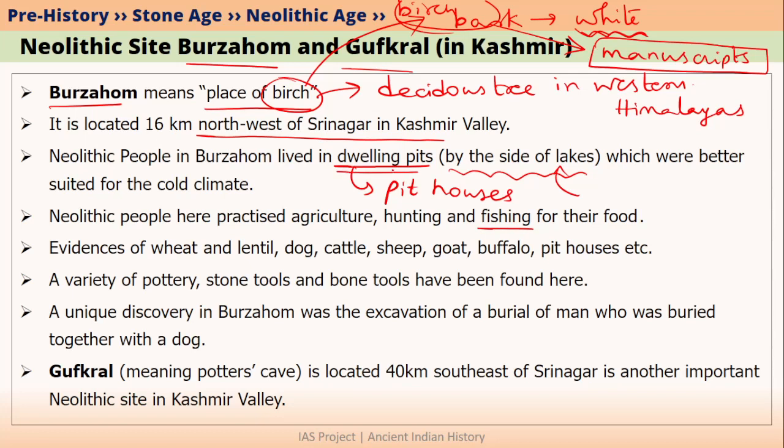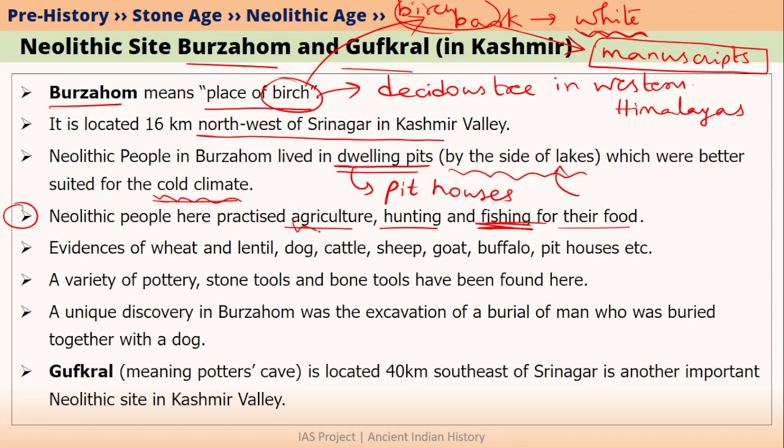They did not build ordinary houses like mud and reed houses, but they built dwelling pits because the climate in Kashmir is very cold and dwelling pit houses are very suitable for cold climate. So what was the subsistence base of Neolithic people in Kashmir? Neolithic people in Burzahom mainly practiced agriculture, animal domestication, hunting of animals as well as fishing for their food.